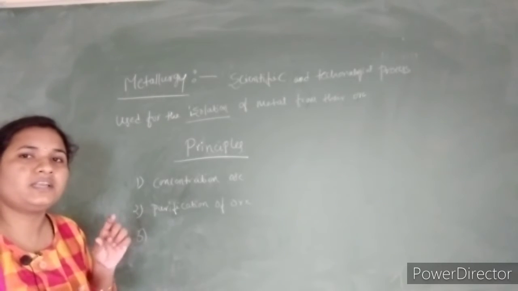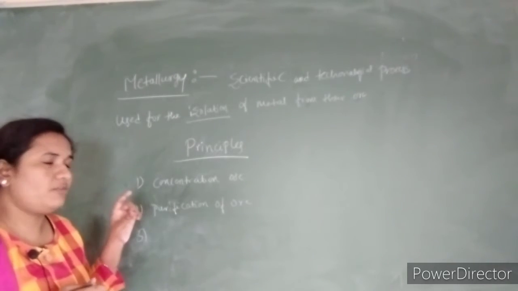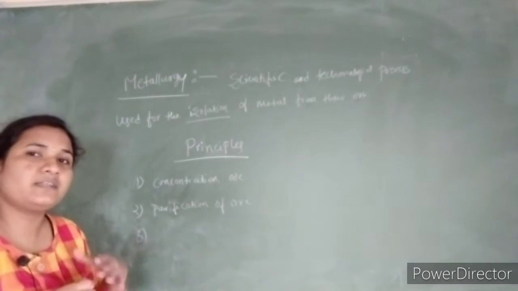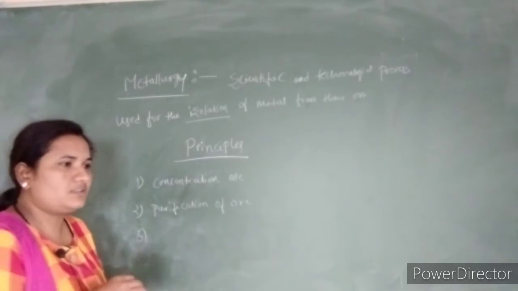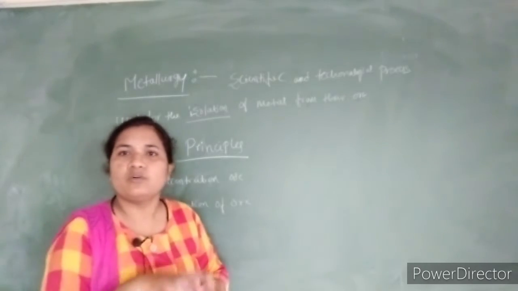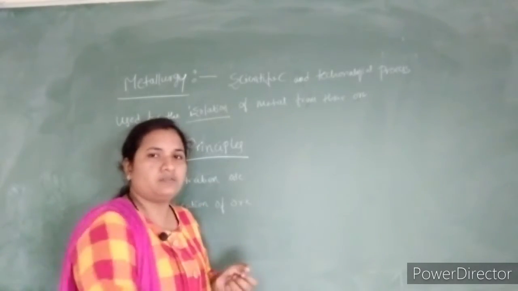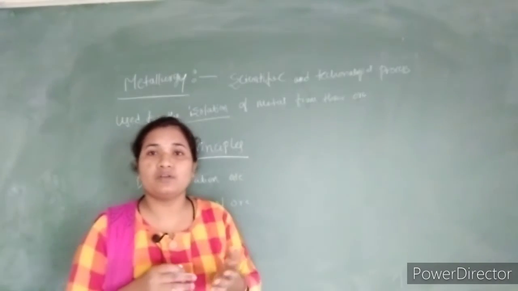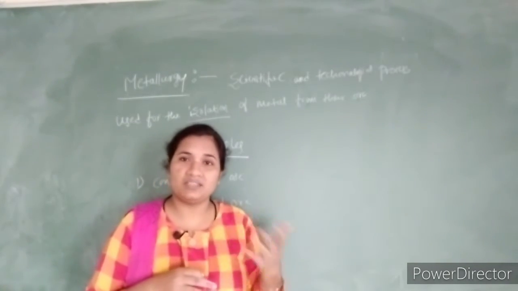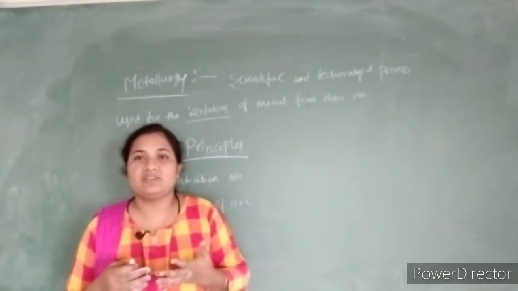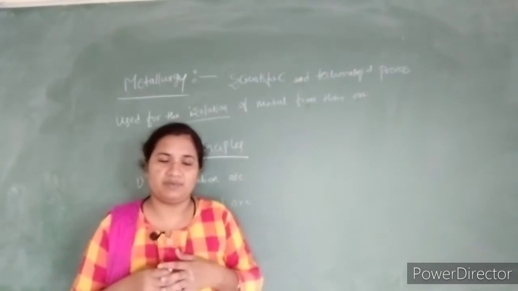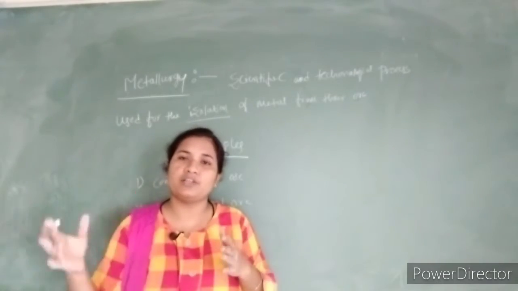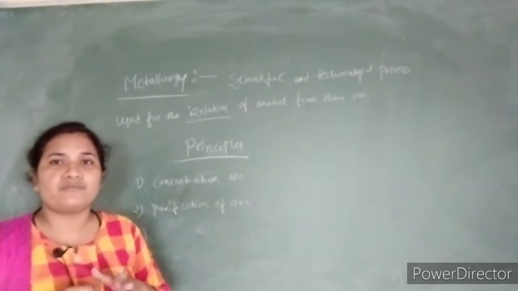So if we want certain metals, and composite metals, we have to eliminate all those compositions as well as their impurities, because in the earth's crust, if you are going to extract gold, it is not present in a pure form. So by digging the earth, we are not getting any pure form of gold. Along with the gold, there is a presence of earthy materials like clay, sand, plastic, whatever it may be. So we have to remove all the unwanted materials, then we are going to collect the pure form of a metal.